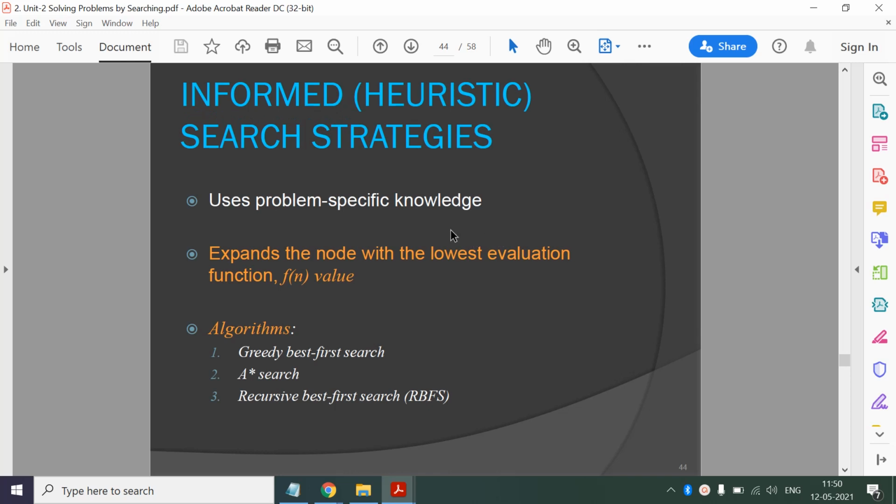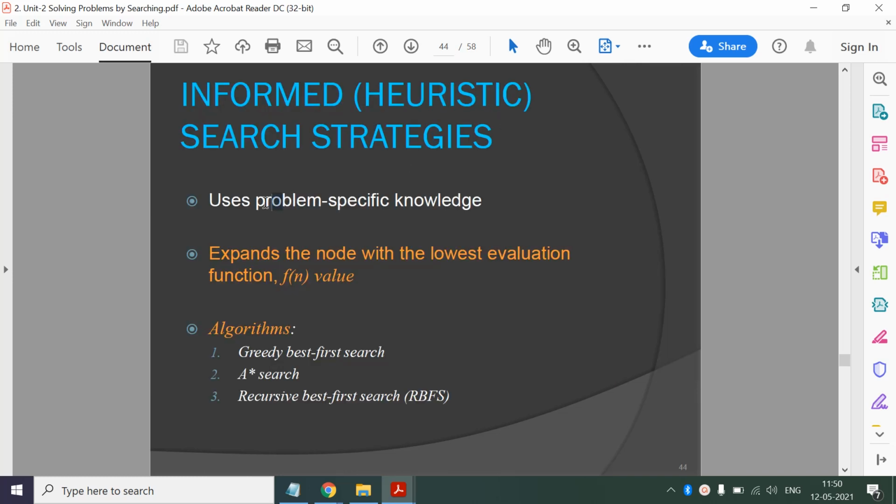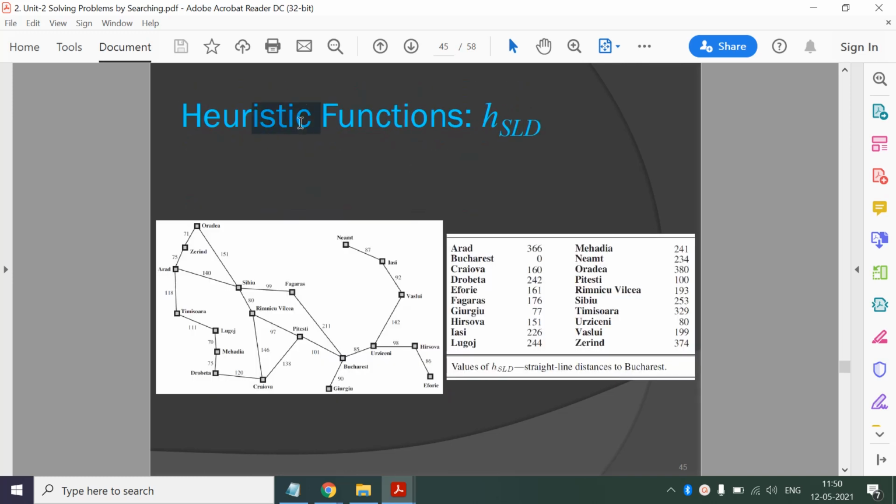Then we have seen informed search strategies, and we have studied these three algorithms under this. Now in informed search, we have some problem specific knowledge, and that is used to guide the search. Here all the algorithms will expand the node with the lowest evaluation function. Evaluation function is denoted by f of n. So first, the heuristic function. We will have this problem specific knowledge in terms of the heuristic function.